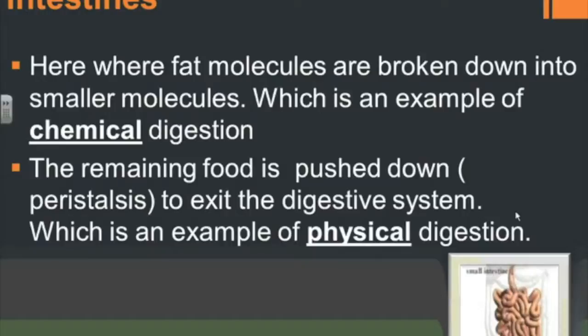The intestines are all about, again, continuing that digestive process and taking the food and breaking it into smaller pieces, and also other substances that can be absorbed into the body. The remaining food is pushed down throughout the small intestines, which is an example of physical digestion. So as the food continues to move through the small intestines, it is also ground up and mashed up just as the stomach was doing.